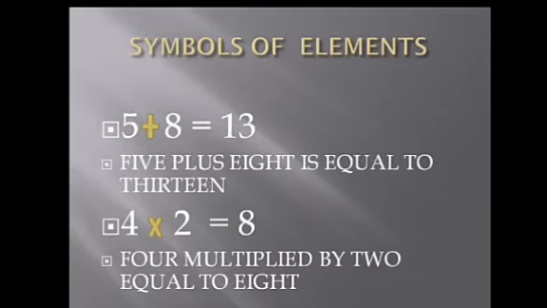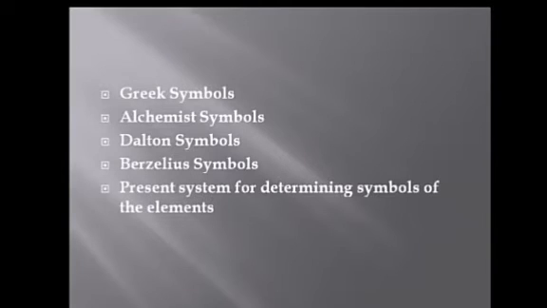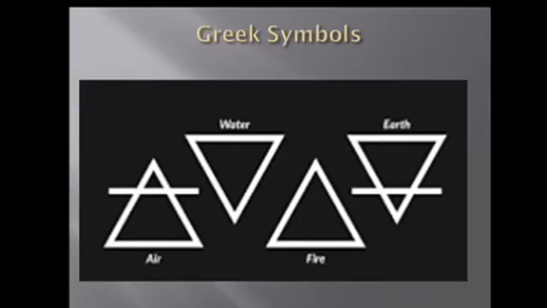The same thing is followed in chemistry. In chemistry also, we are using symbols. Many types of symbols were used from the beginning. That is Greek symbols, alchemist symbols, Dalton symbols, Berzelius symbols, and now the present system of symbols for determination of elements. These are the symbols used from the ancient times. Now let us just have a glance about these symbols, Greek symbols.